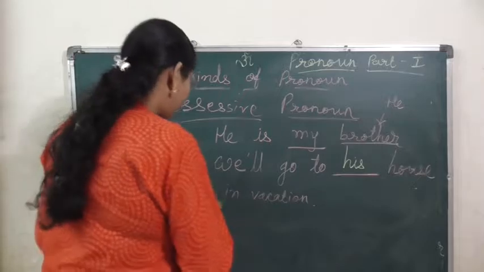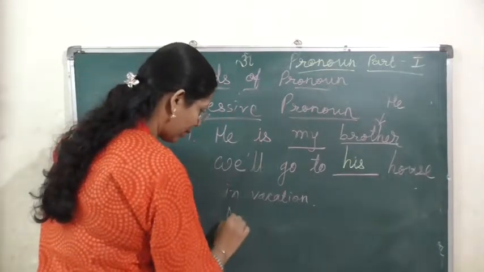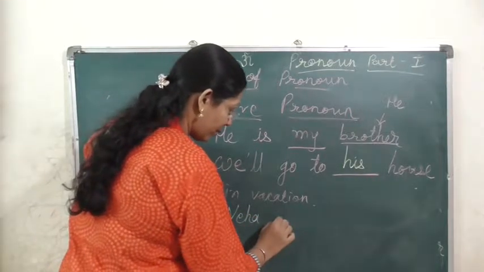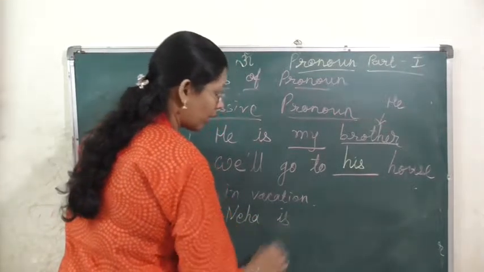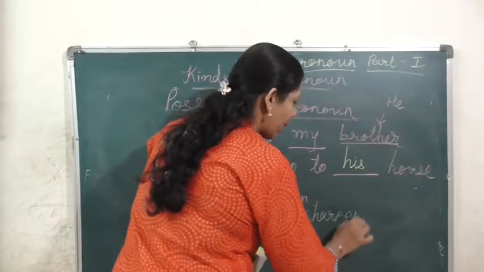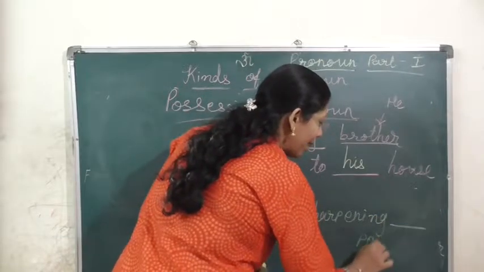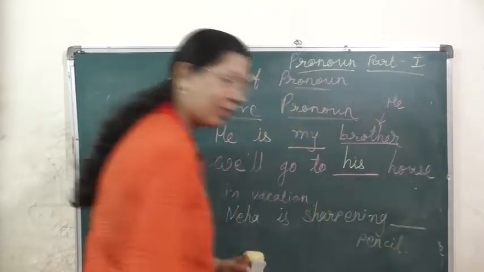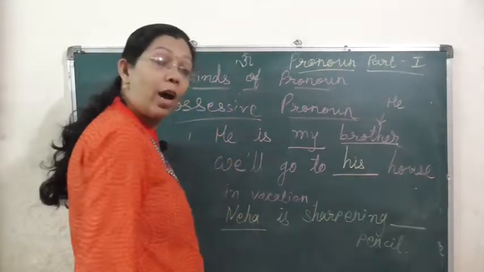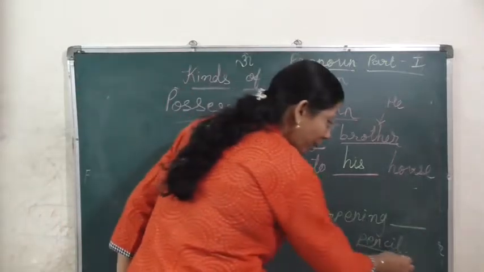We will see another example so that this will be clear in your mind. "Neha is sharpening blank pencil." Now Neha, this noun is used, this subject is used in the beginning, and whose pencil?